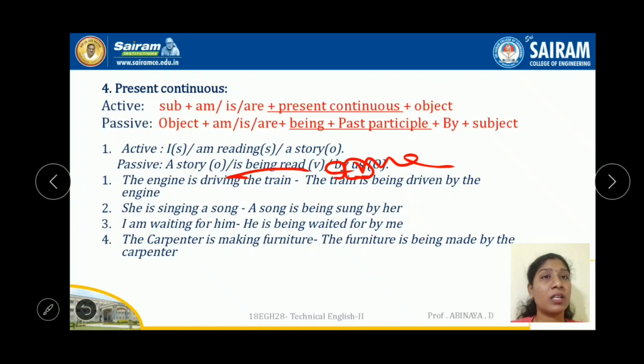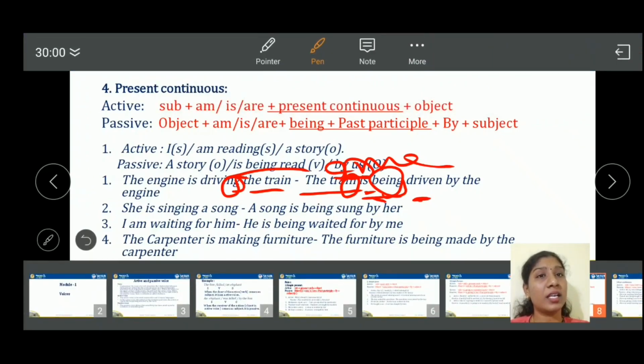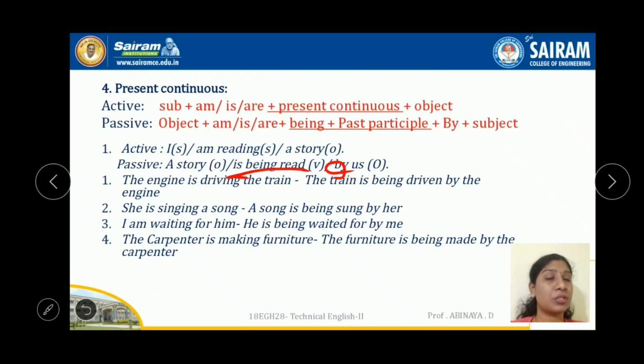See the next one. The engine is driving the train. The train, the object, comes as the subject. It is singular, so we use is, and being, because it is a continuous tense with ing. So being driven, the past participle form, by the engine. The next one: She is singing a song.